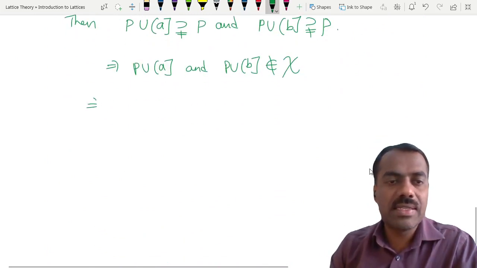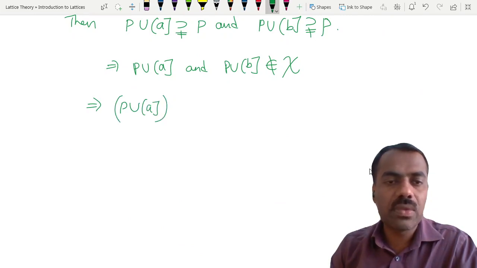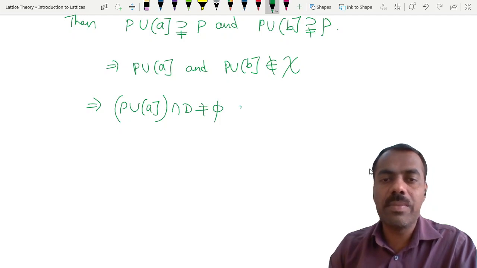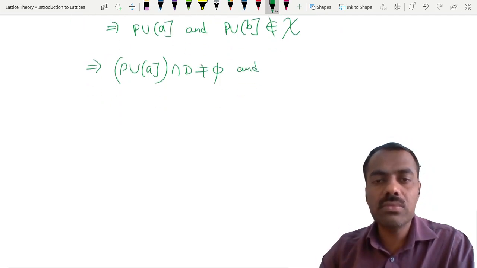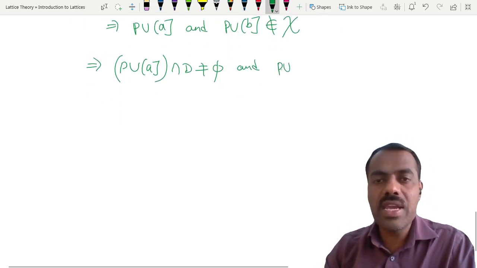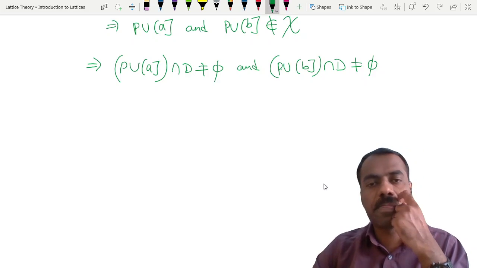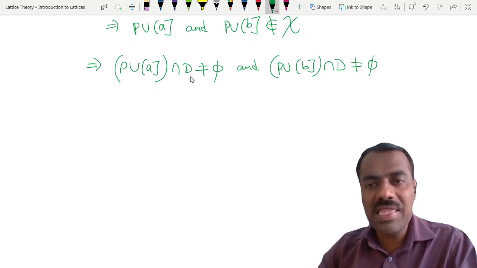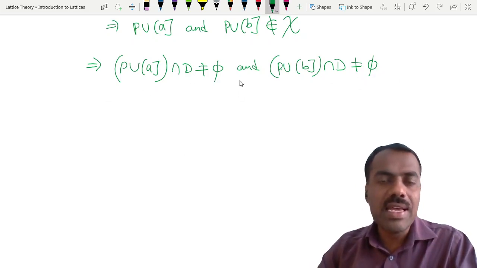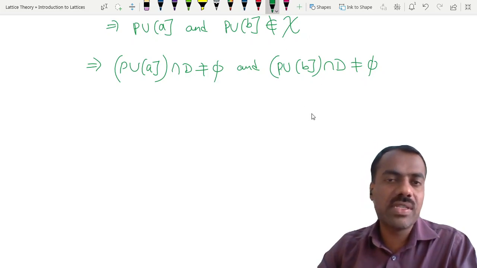This implies you can write that P union A intersection D is non-empty, okay, and similarly P union B intersection D is also non-empty. Is this clear? Because if at all their intersection were empty, then they would belong to chi, which is not true.